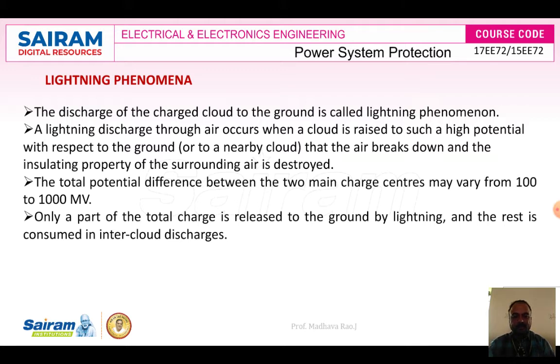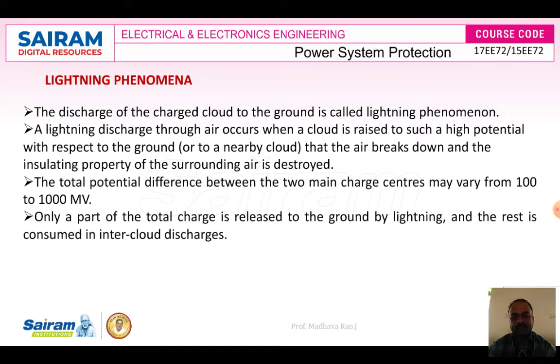This lightning phenomena occurs in the cloud. The interconnection of various power systems we can call one cloud. Only a part of the total charge is released to the ground by lightning.